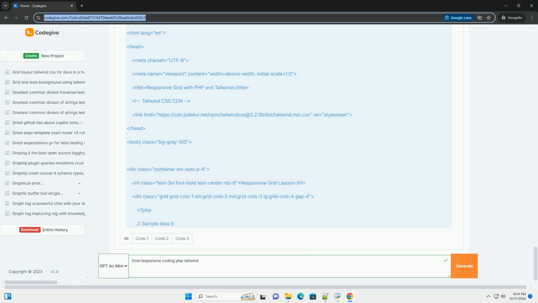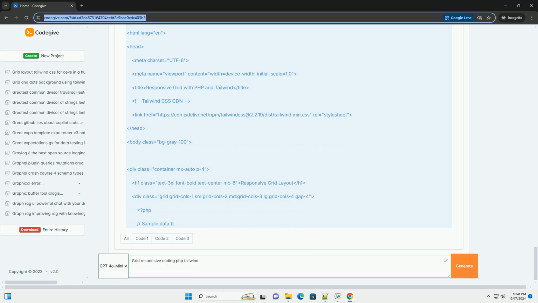foreach $items as $item. Echo div class equals bg-white p-6 rounded-lg shadow-lg. Echo h2 class equals text-xl font-semibold, $item title, end h2. Echo p class equals mt-2 text-gray-600, $item description, end p. Echo end div. End div. End div. End body. End html.